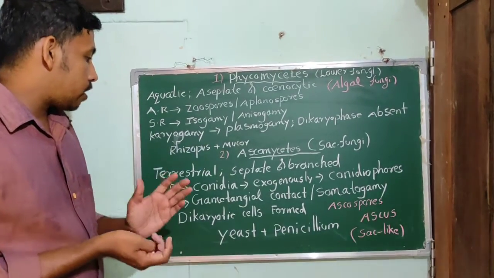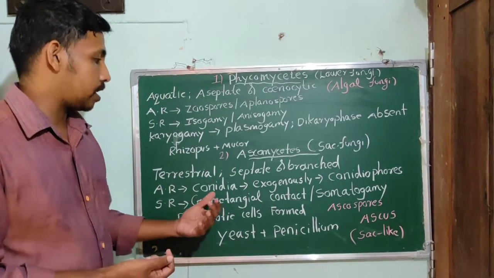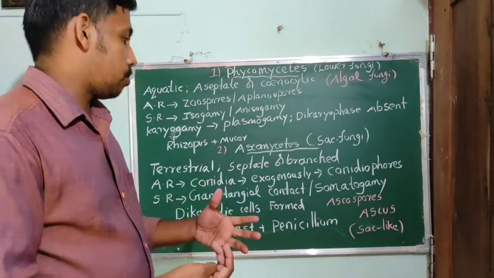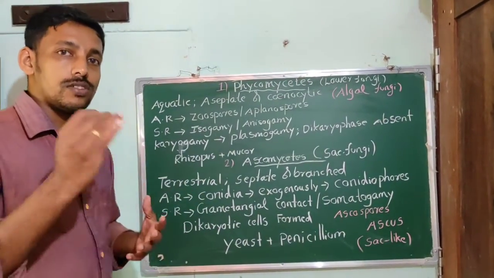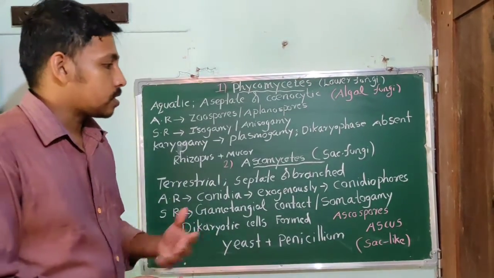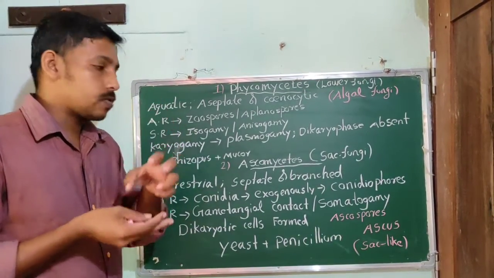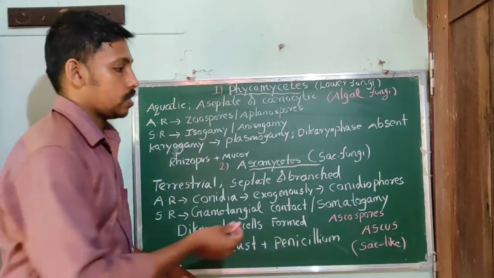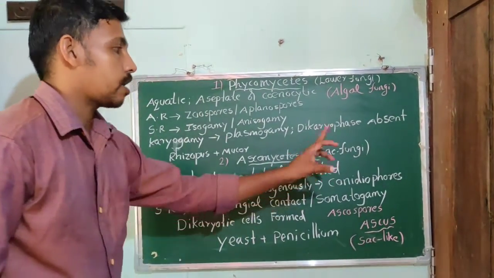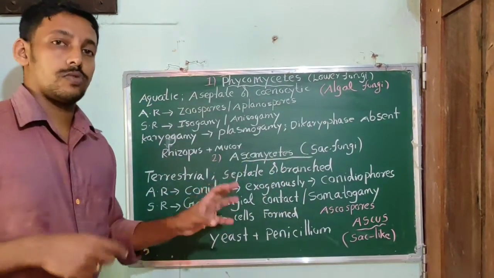They have different types of sexual reproduction, for example gametangial contact, gametangial copulation, and somatogamy. Their sexual spores are known as ascospores. These ascospores are produced in a sac-like structure known as the ascus. Hence they got the name sac fungi. In the ascus, the ascospores are produced.